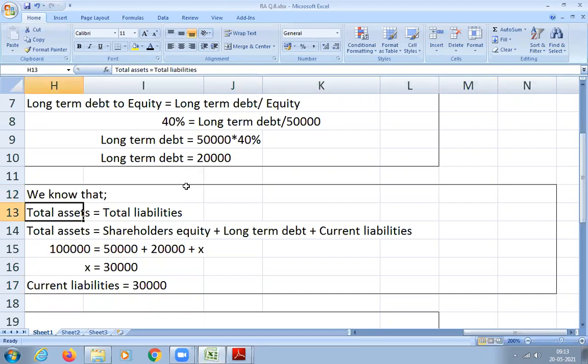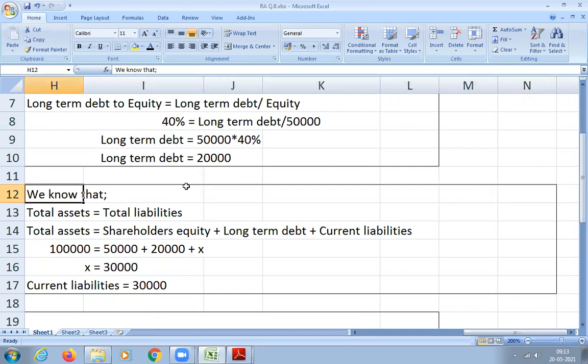To conclude that total liability is 1 lakh, first you have to show that total asset is equal to total liability. Yes or no? Then you can write: total asset is 1 lakh, therefore total liability also is 1 lakh. That is what you have to write. That way also you can write, but you have to show it clearly.